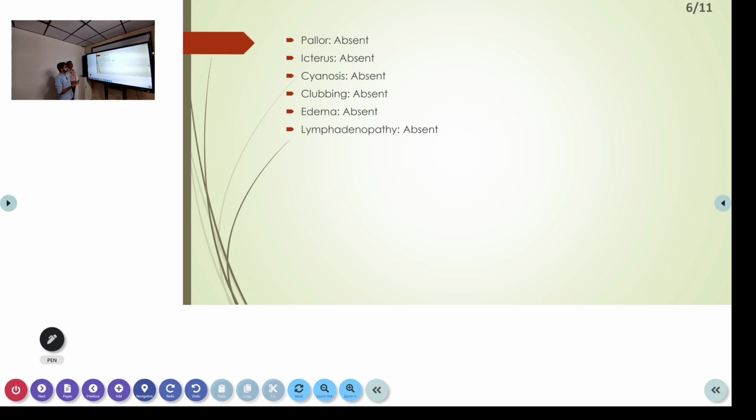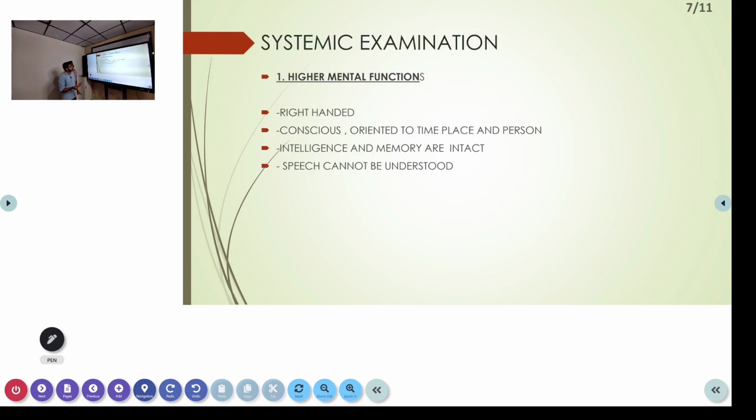Pallor, icterus, cyanosis, clubbing, edema, and lymphadenopathy all were absent. Now coming to the systemic examination of the central nervous system. First, we tested for higher mental functions.